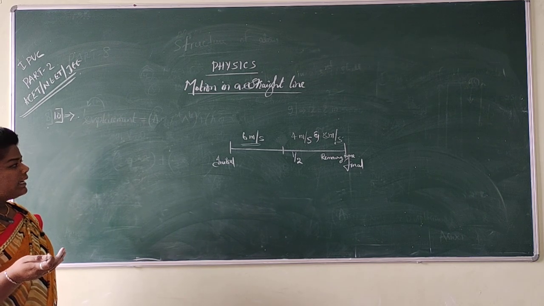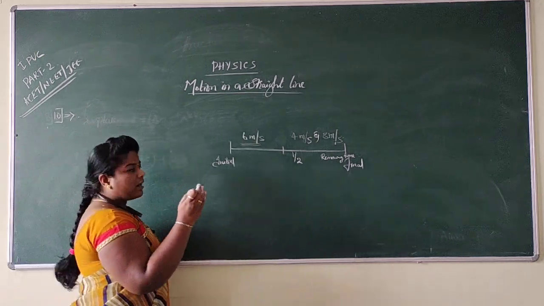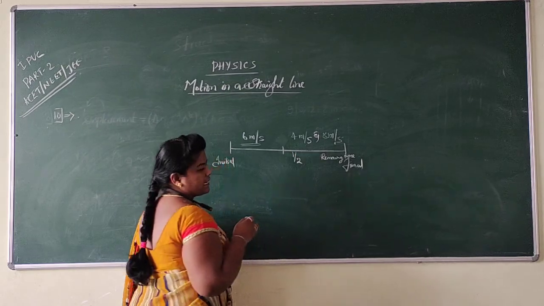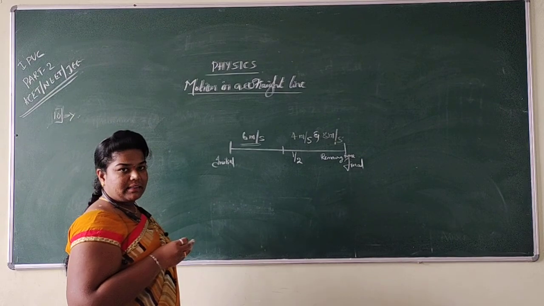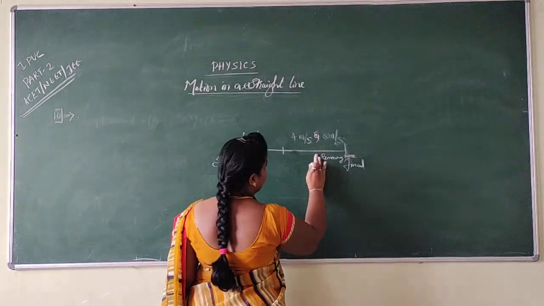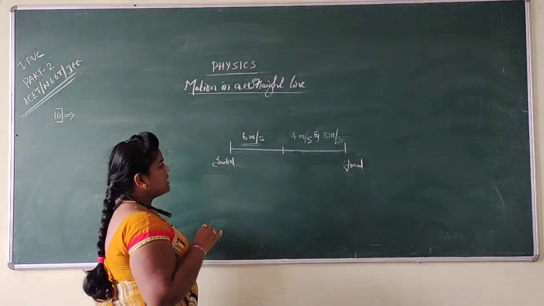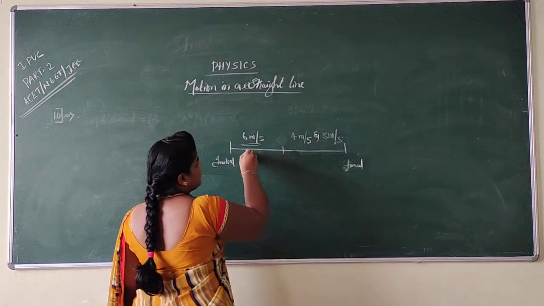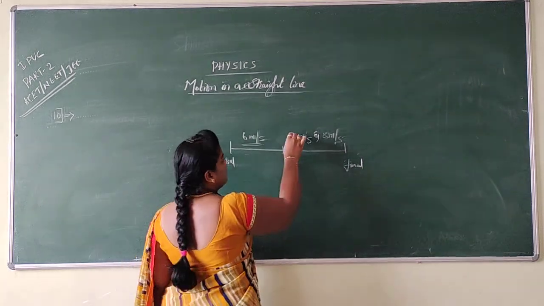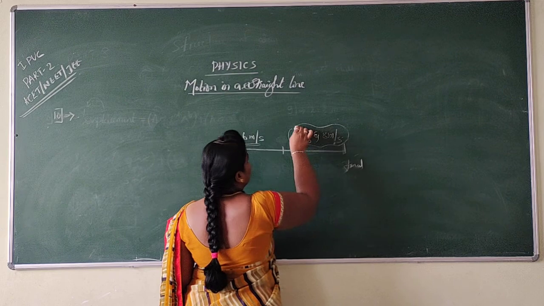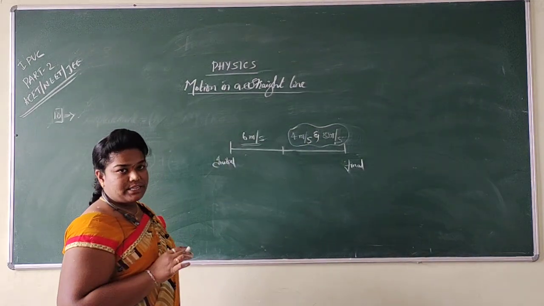So then here, for half of the distance you move with 6 meter per second speed, next in half the time you cover 4 meter per second, next in the remaining time you cover 8 meter per second. So then what is the average velocity? This was the question. So first here for half of the distance we have 6 meter per second. Then first let us conclude how much is the average velocity for the remaining distance. After that let us average it out.